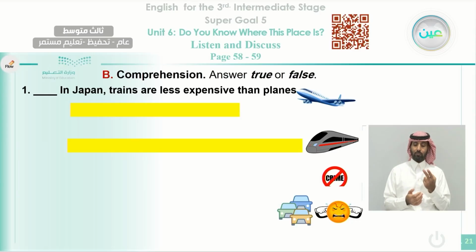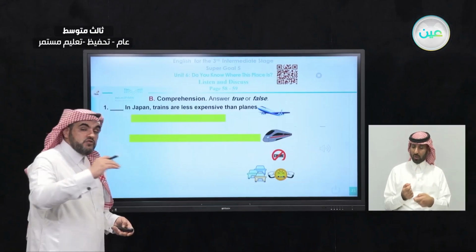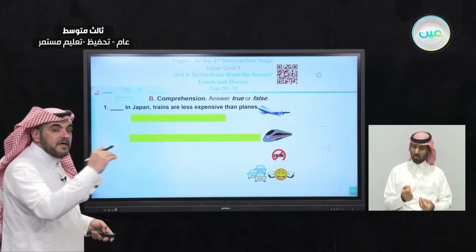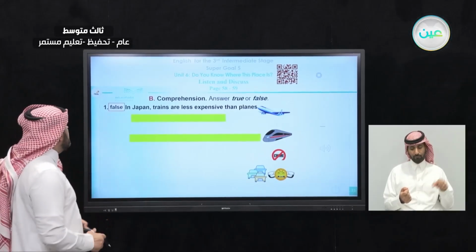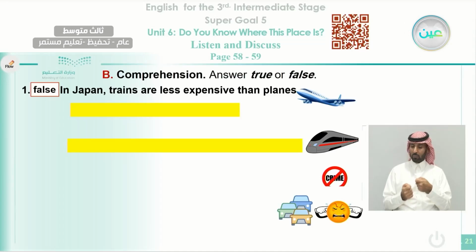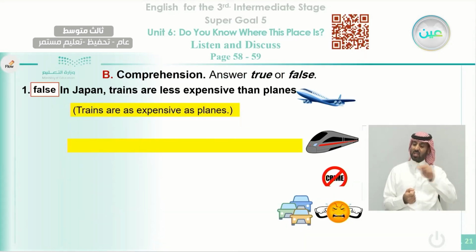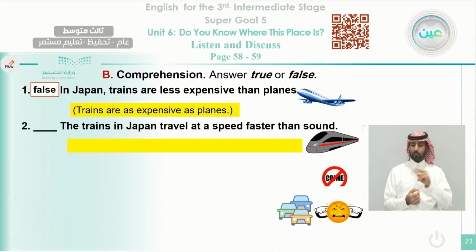And now we move to the questions that we started our class with, to answer true or false. In Japan, trains are less expensive than planes. Okay, the price that you pay for trains is less money than for planes. Is this true or false? This is a false statement. What's the true statement? Trains are as expensive as planes. As expensive as planes means the same price. All of them are expensive.